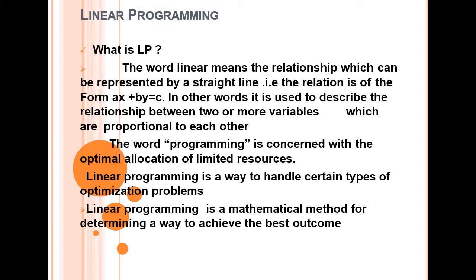What is linear programming? The word linear means the relationship which can be presented by a straight line. That is, the relation is of the form ax plus by equal to c. In other words, it is used to describe the relationship between two or more variables which are proportional to each other. The word programming is concerned with the optimal allocation of limited resources.